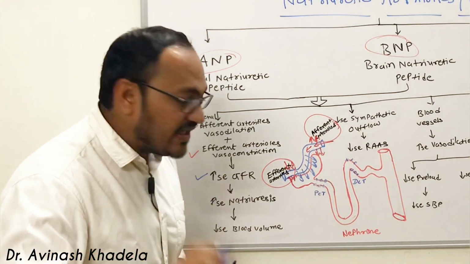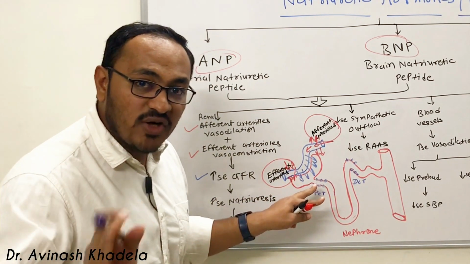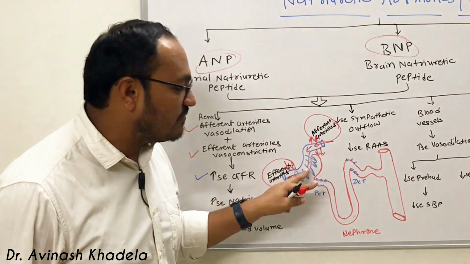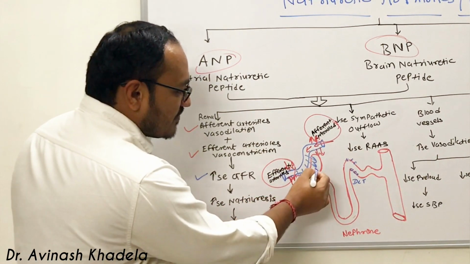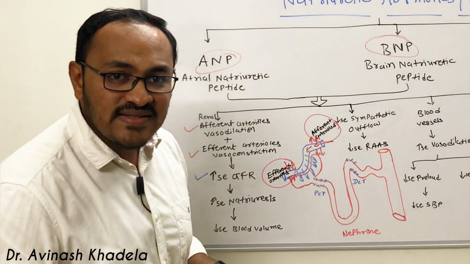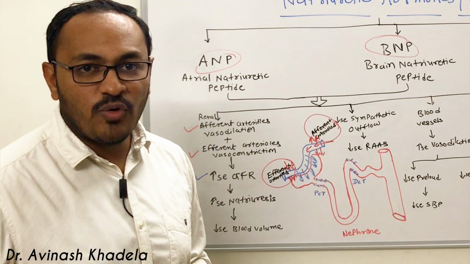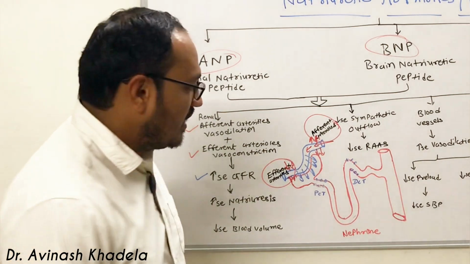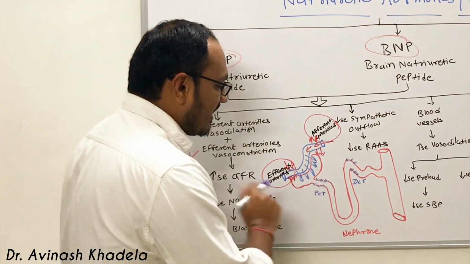The contact time of this blood vessel and Bowman capsule for the filtration process is enhanced, and because of the enhanced filtration there will be a rise in glomerular filtration rate.